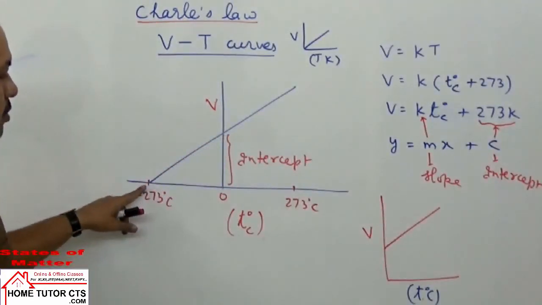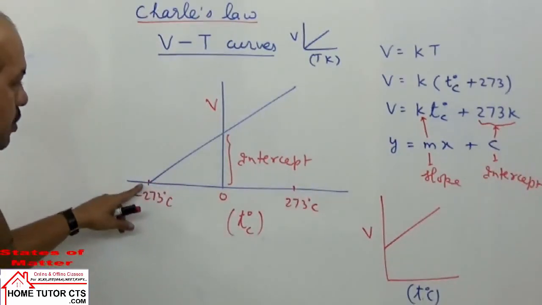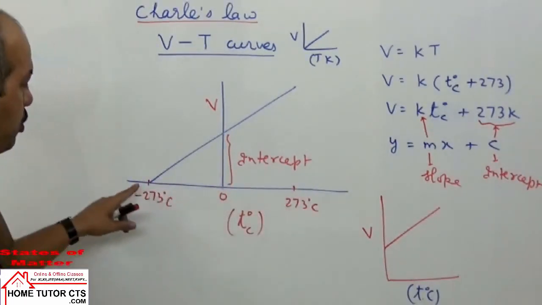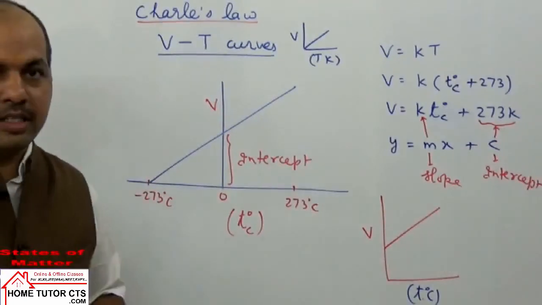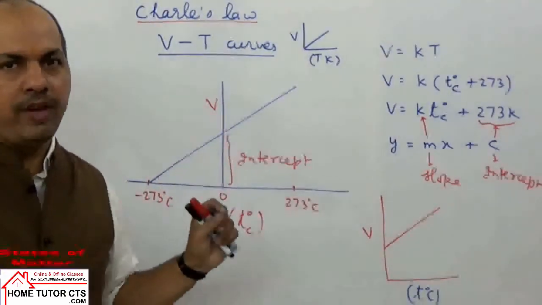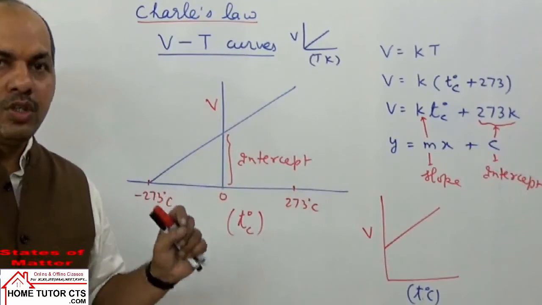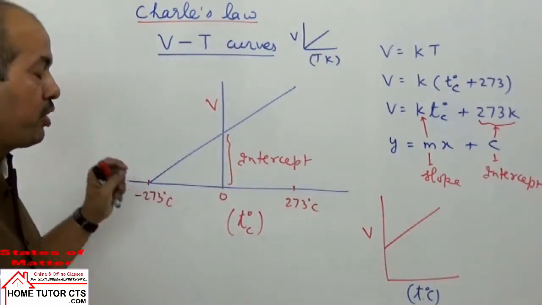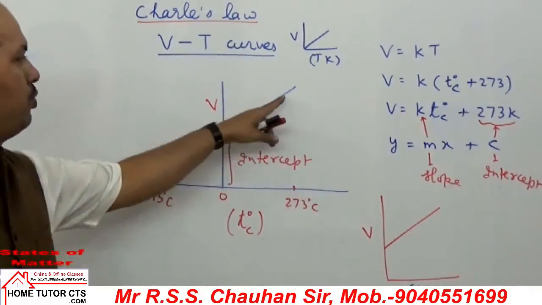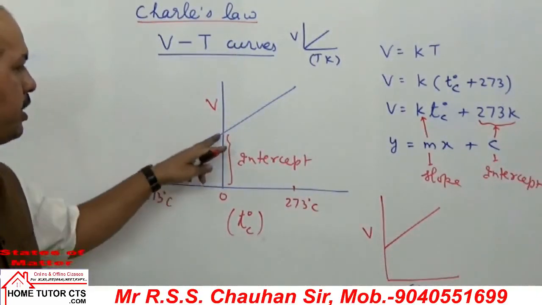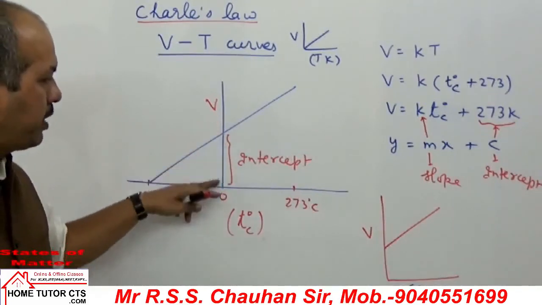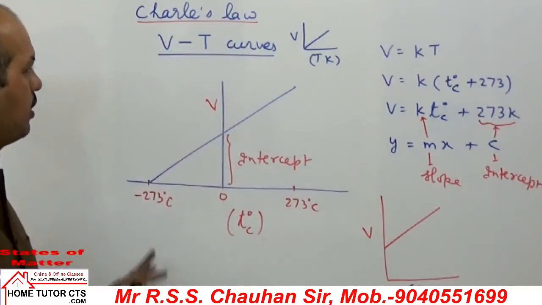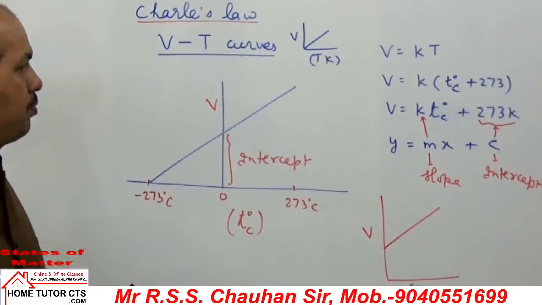In this case, T in Celsius can go down to minus 273 degrees Celsius. When you take a very accurate value, the temperature is how much? 273.15, at 0 Kelvin temperature, which means at minus 273.15 Celsius. So we can get the graph of this category. It is taken as intercept on the volume axis.